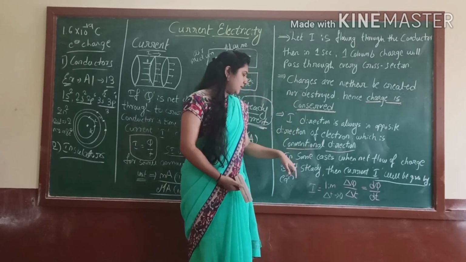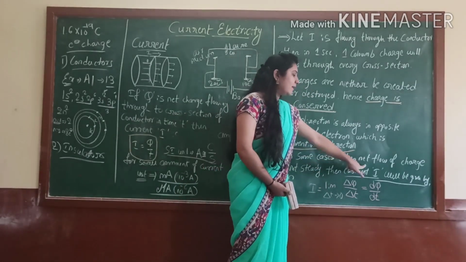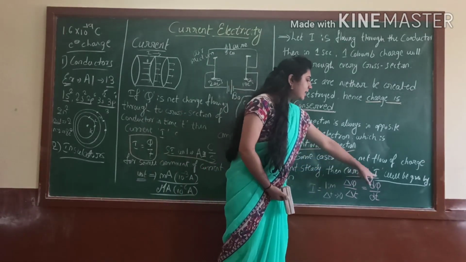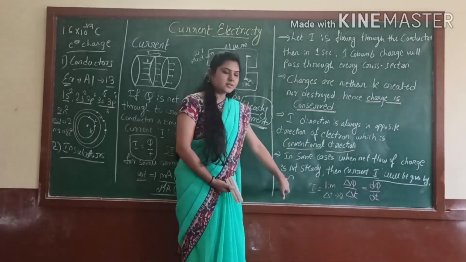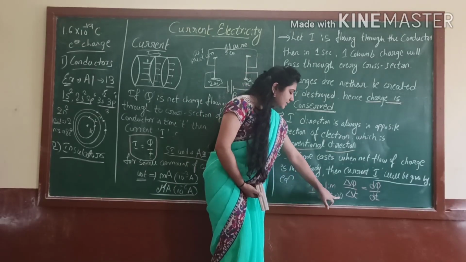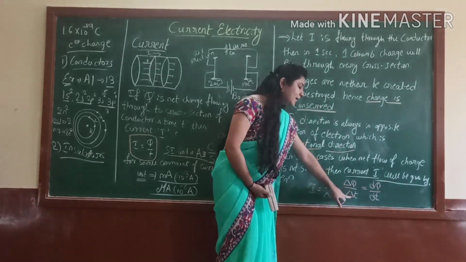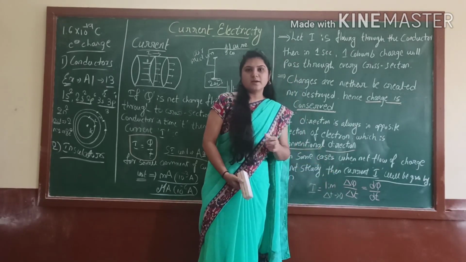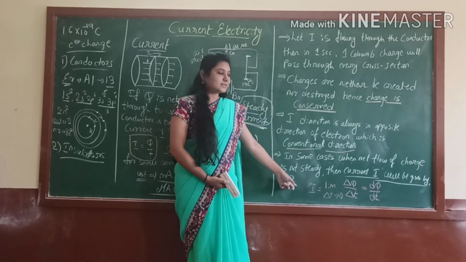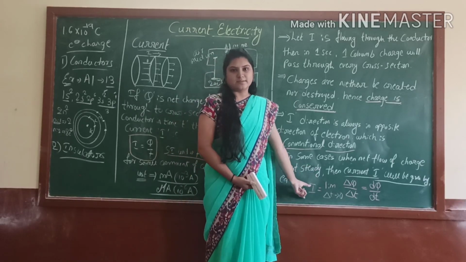So in some cases, when the net flow of charges is not steady, the current is given by the equation I = lim (Δt → 0) Δq/Δt. Through this equation we write the current if it is not steady.